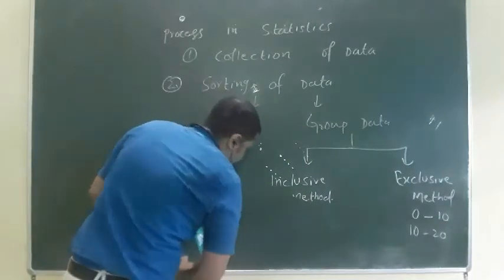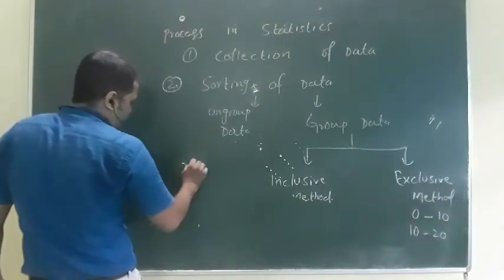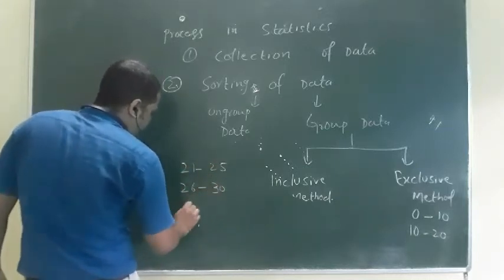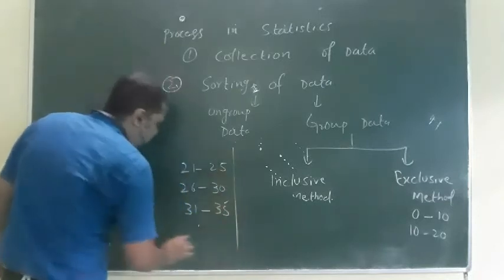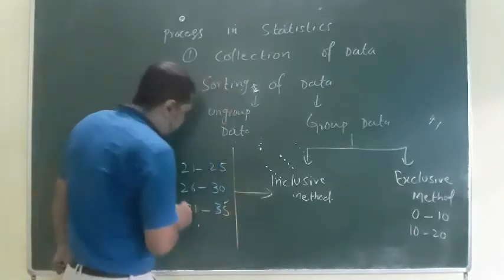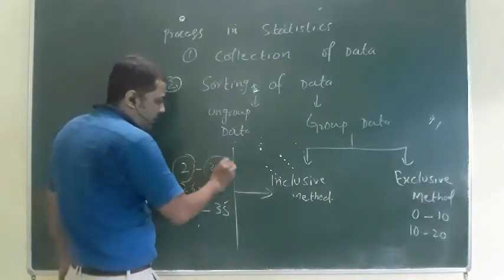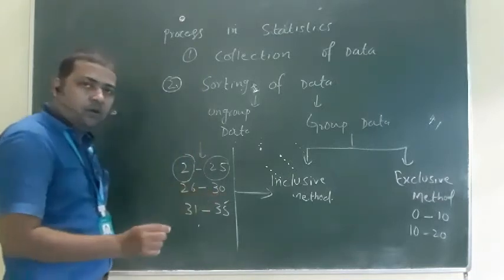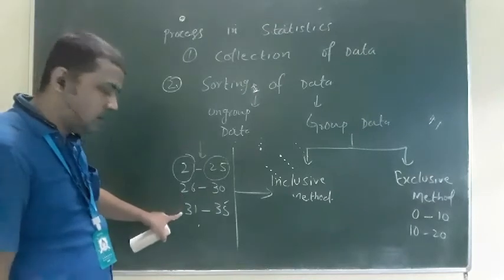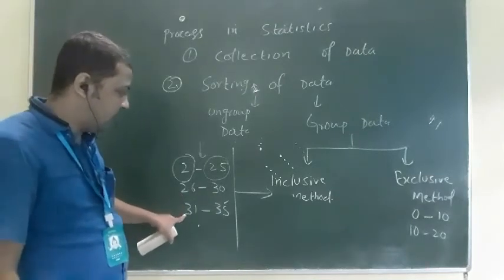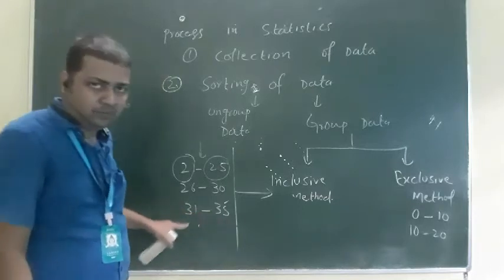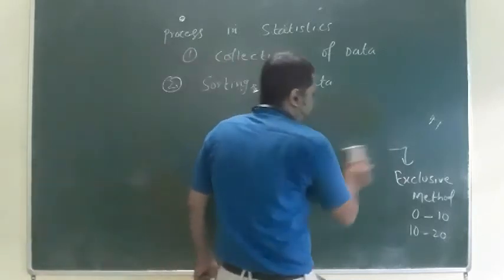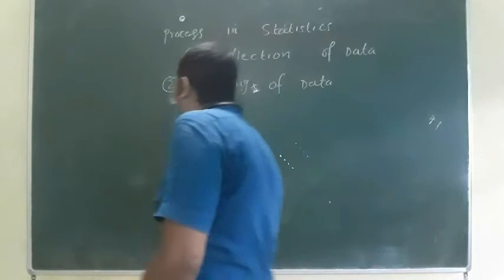See another example. 21 to 25, 26 to 30, again 31 to 35. Here 21 is included and 25 is included in this band. In the second band, 26 to 30, all numbers are included, and in the third, all numbers from 31 to 35 are included. So there are two methods in sorting, as we have seen: ungrouped data and grouped data.